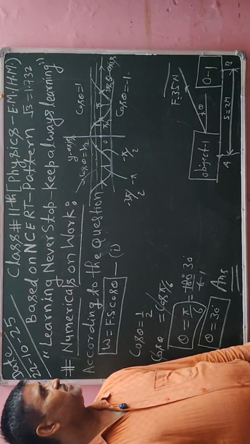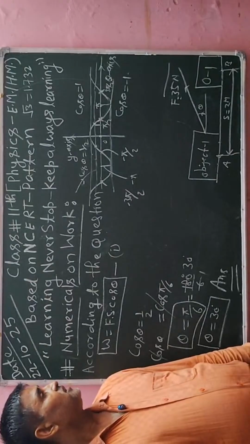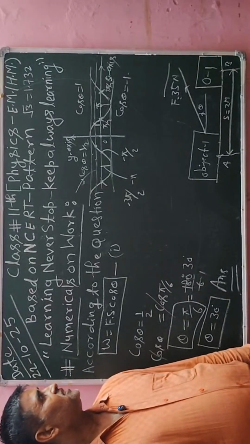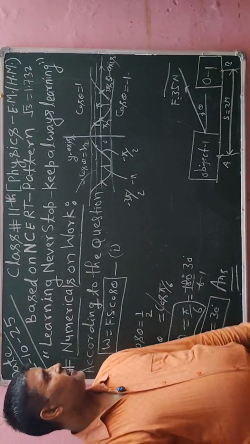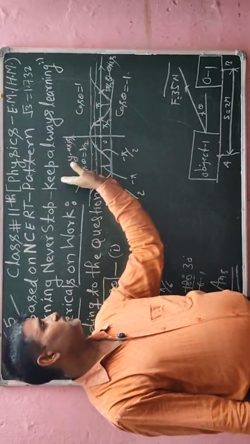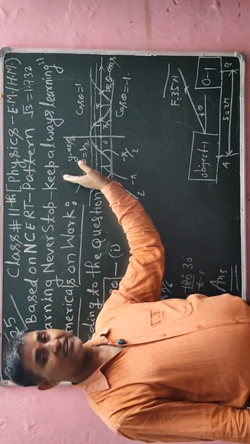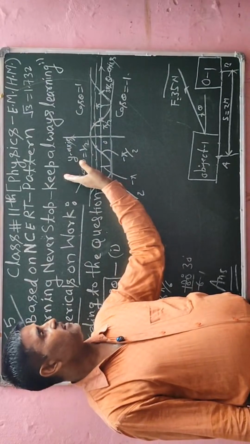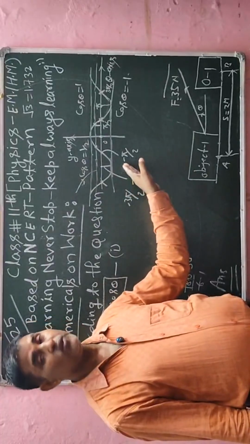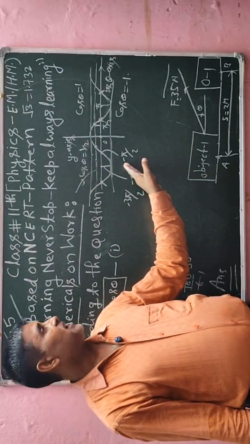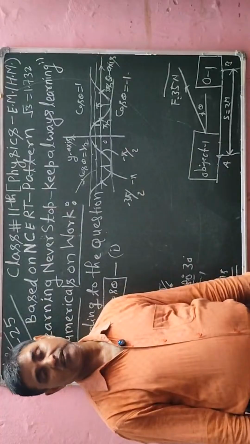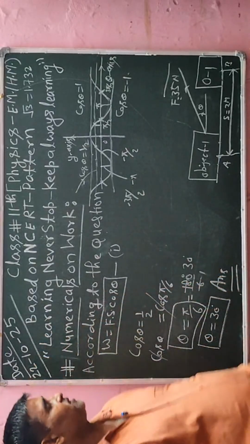One is sin theta, second is cos theta, third is tan theta, fourth is cot theta, fifth is sec theta, and sixth is cosec theta. According to the quadrant, in the first quadrant all trigonometric ratios will be positive, but in the second quadrant only sin theta and cosec theta will be positive, and the remaining trigonometric ratios will be negative. Similarly, in the third quadrant tan theta and cot theta will be positive and the others negative, and in the fourth quadrant sec and cos theta will be positive and the others negative.